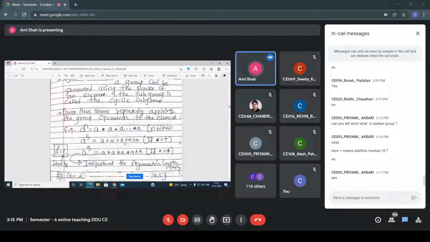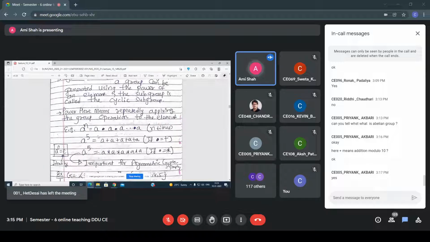Okay, so now let's say the example is given to you, a raised to n. A raised to n means a into a into a into a, how many times? N times. Now suppose the value of n is 5. If it's a plus operation, then a raised to 5 means a plus a plus a, 5 times. If it's a multiplicative operation, then it's a multiplied by a multiplied by a, 5 times. So in that way you have to consider.